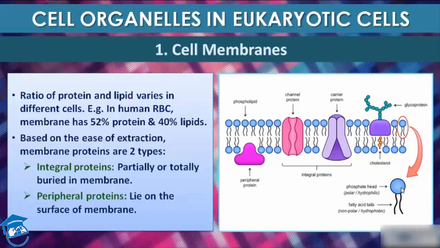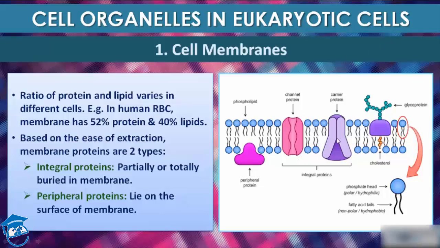This is a glycoprotein. That means when a carbohydrate chain is attached to a protein, it forms a glycoprotein. This is the zoom view of the phospholipid. This is the phosphate head, which is polar. Polar means hydrophilic in nature, that means it loves water. This is the fatty acid tail, which is non-polar, or hydrophobic in nature, that means it repels water. That's why it is oriented towards the inside.